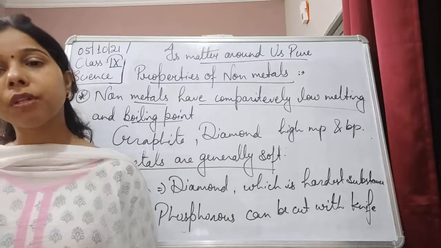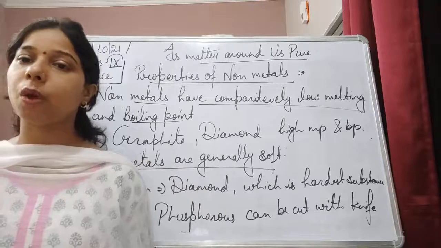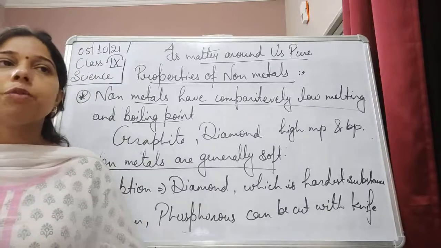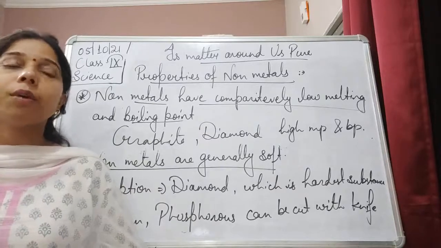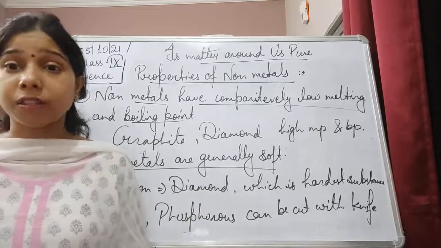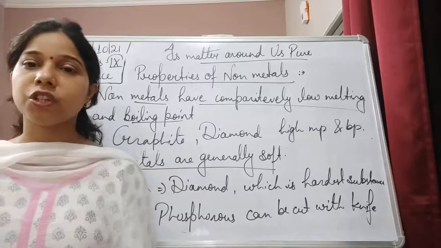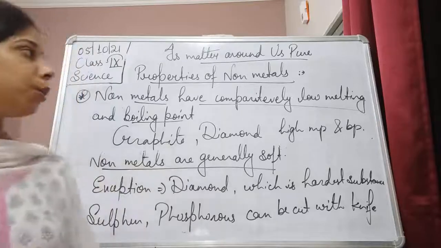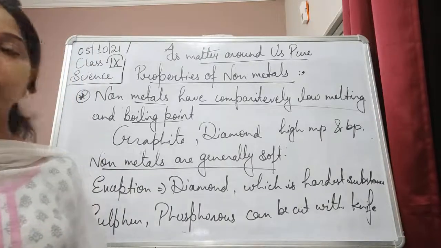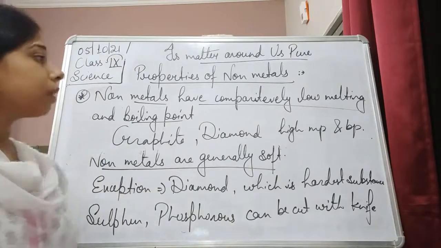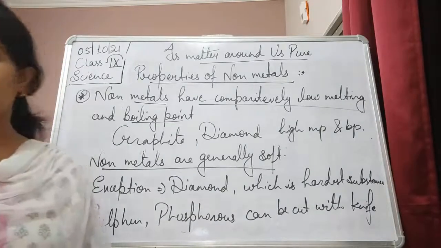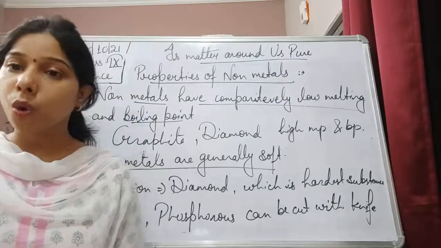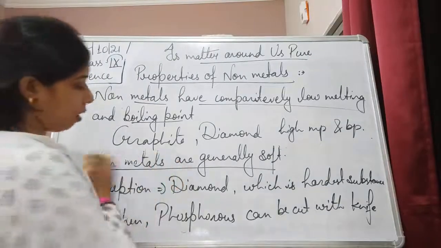So for the melting point and the boiling point, generally non-metals have a low melting and boiling point. The reason is the same, student. In case of metals, we have seen that they are generally hard. It means they are attached to each other with the help of a strong bond. While in case of non-metals, they generally have a low melting and boiling point. Then non-metals also have low density.